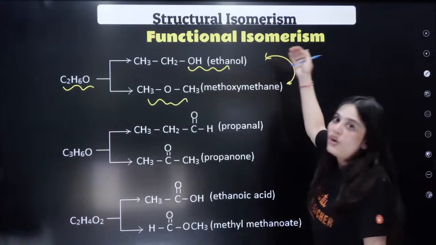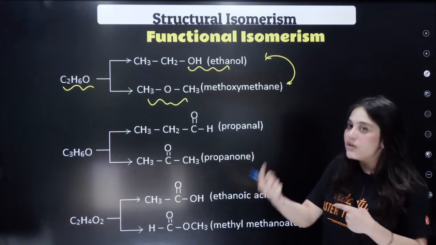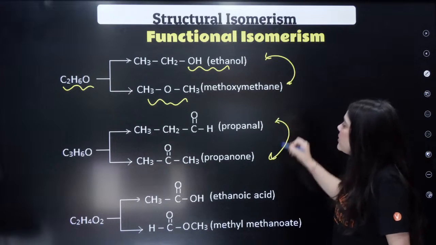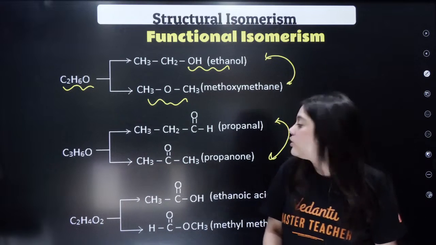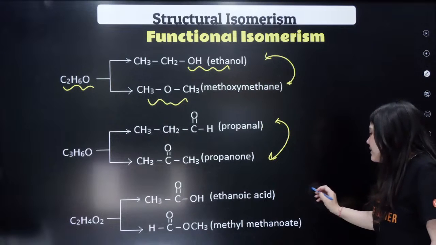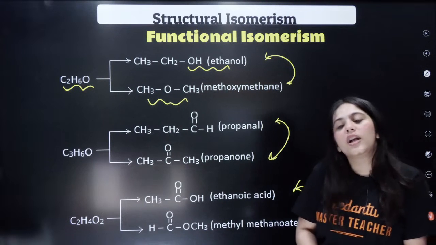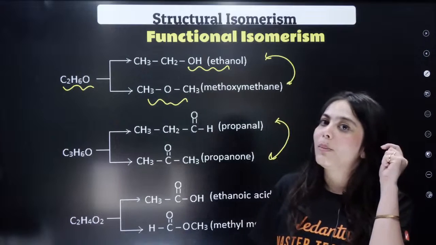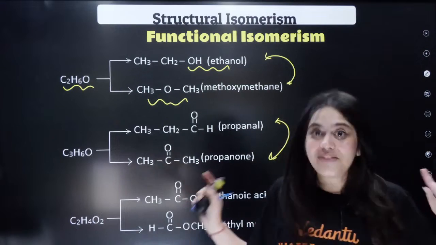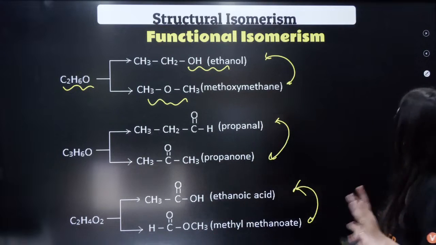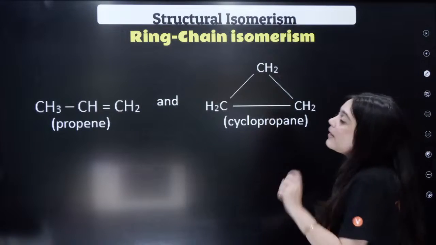So alcohols and ethers are functional isomers. Similarly, aldehydes and ketones are once again functional isomers. Similarly, your acids and your esters are once again your functional isomers. So what is happening? Molecular formula is same, but you're changing the functional group. Hence, functional isomers. Okay, easy peasy. I'm moving on to the next thing, which is the ring chain isomers.